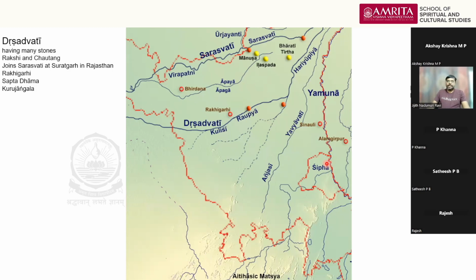Kurujangala also means Kuru's jungle. It's like a semi-forest area where there are no big cities, etc. That is why Dhritarashtra very cunningly sent them to this jungle. The Kurujangala is a jungle, Kuru jungle. So there they sent them. And these people, they are hardworking people, so because of that they established a city there and it became a very important city.